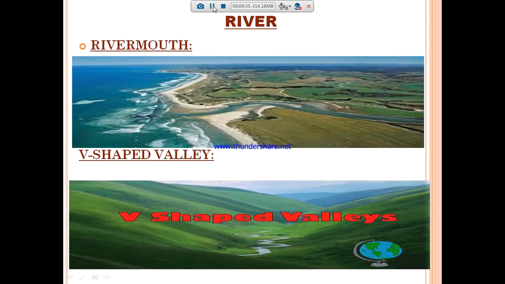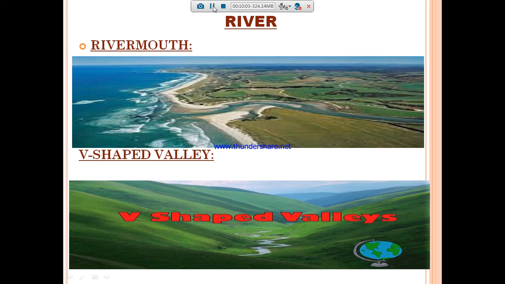The place where it joins a lake or sea or an ocean is called the river mouth. Did you get that? Simply, where the river ends, it joins with a sea, it is called the river mouth. Where the river is born, its birthing point and starting point, is called the source.